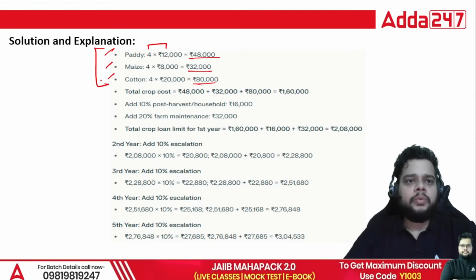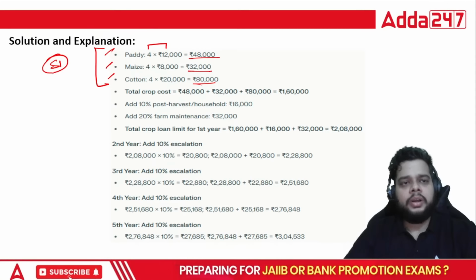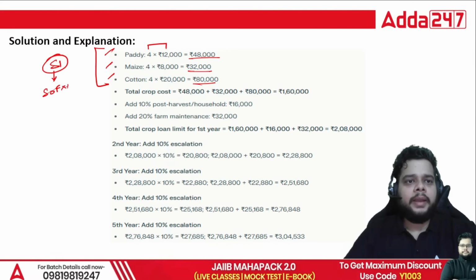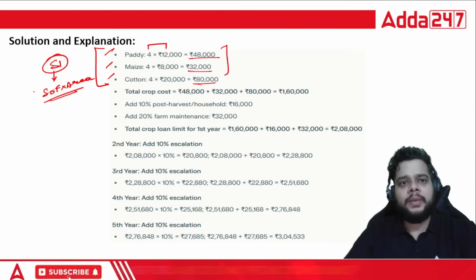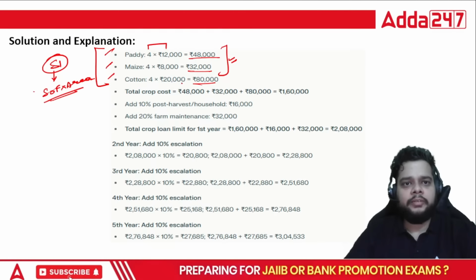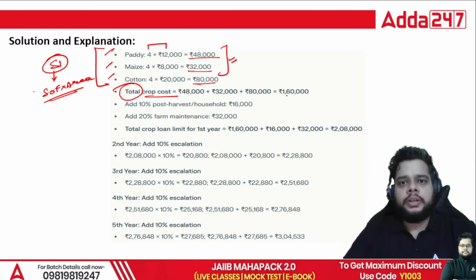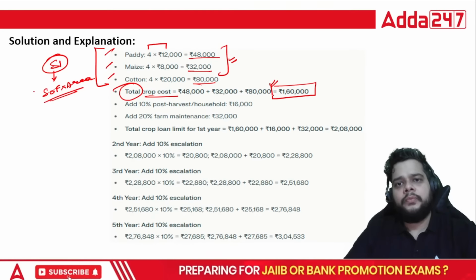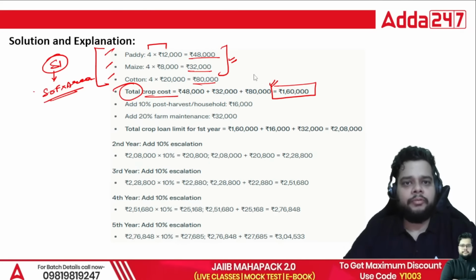So step one, for such questions where you are asked all the limits of a KCC account, you should calculate the scale of finance multiplied by the area, for whatever crops are there. Here, three crops were mentioned, so we have calculated all three in the first step. So what will be the total crop cost? It will come out to be 1,60,000. So should we say that 1,60,000 will be the KCC limit? The answer is no. We have to calculate further.